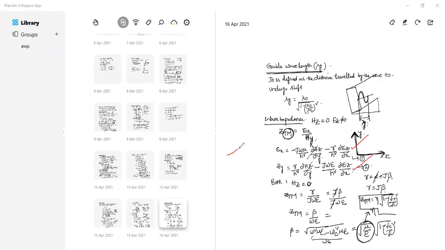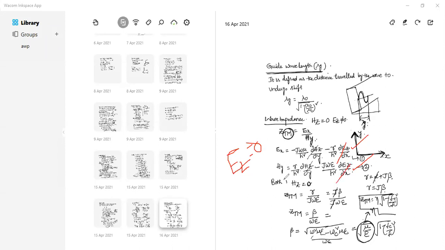Actually, we have to keep Ez equal to what? We have to keep Ez equal to 0, since we are doing TE mode. Ez is equal to 0. When you keep Ez equal to 0, which two terms become 0 now? Tell me. This term becomes 0. This term becomes 0.